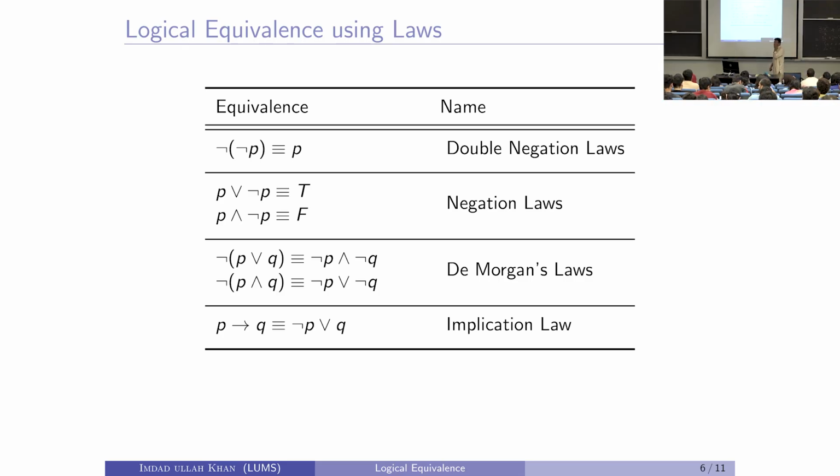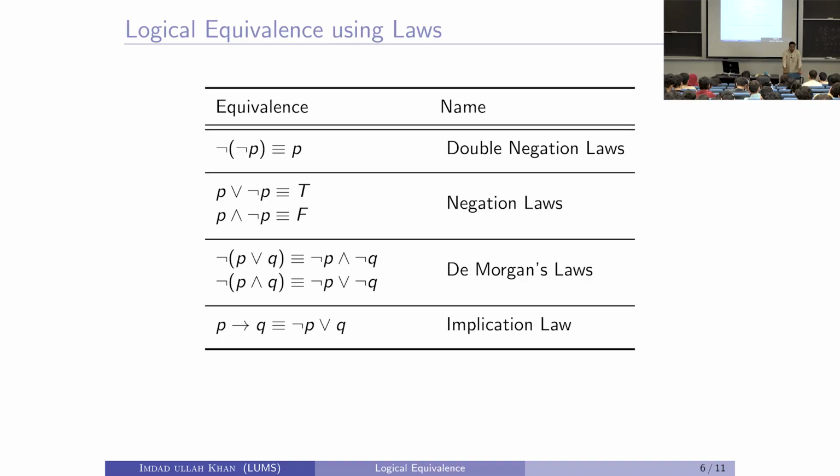De Morgan's law, we saw one version of it. The negation of P or Q is equal to not P and not Q. This is very important. We will see a lot of this when we do predicate calculus tomorrow. The negation of P or Q is equal to not P and not Q, and the negation of P and Q is equal to not P or not Q. So the negation goes inside, disjunction is changed to conjunction and conjunction is changed to disjunction. That makes sense?